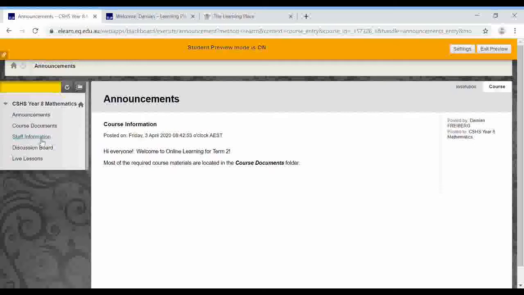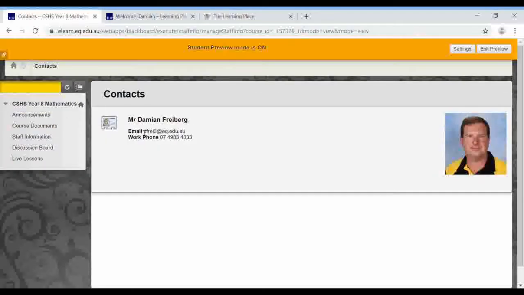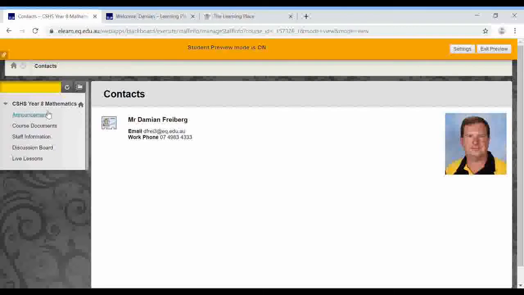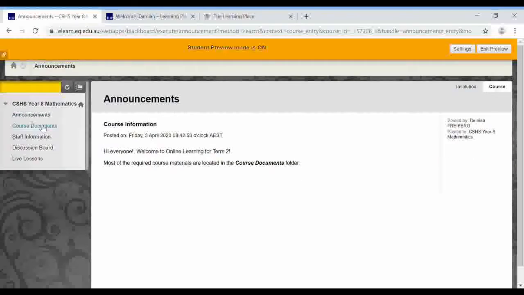So I might jump down over here to the staff information on the left hand side. You'll notice that there is my email address. Also, if you can't access email, that's the phone number for the school. Please give me a ring if you are having any dramas. Okay, so announcements are the first thing.